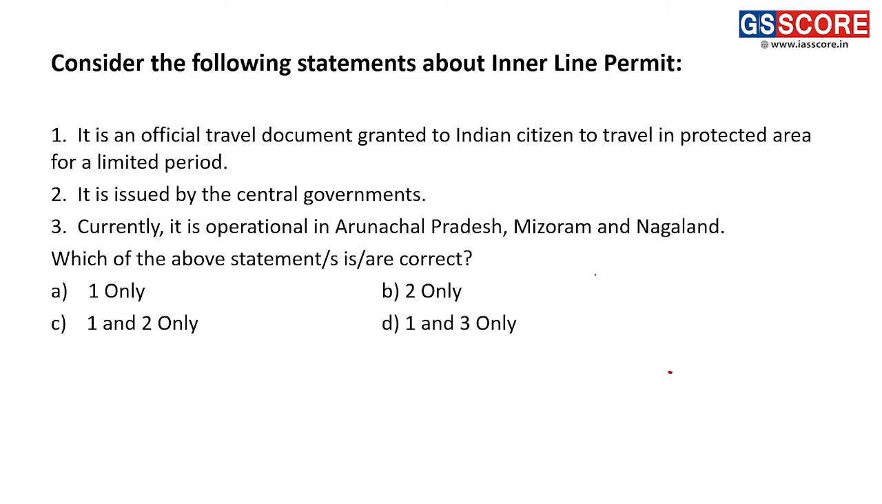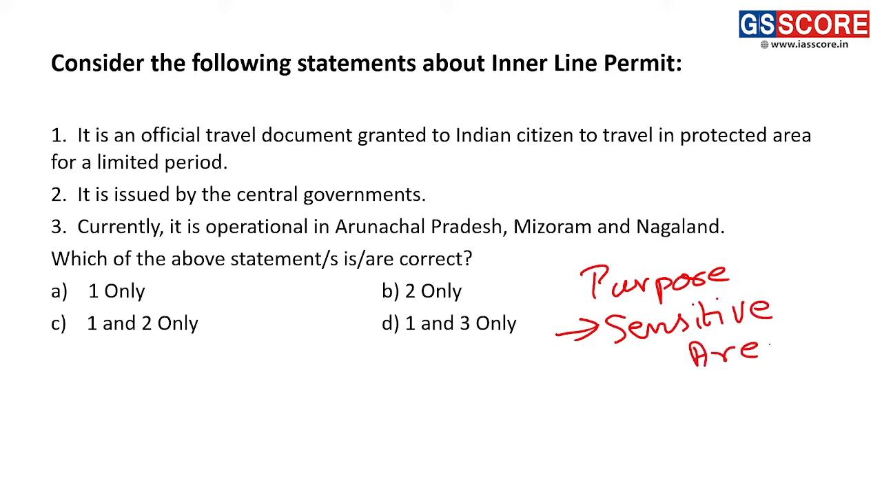So the reason, if you talk about the purpose, why this inner line permit originated. First purpose was to have a tab over sensitive areas, to have a tab over who visits, who enters and who leaves the sensitive areas. Most of these areas are border states of India, and most of these areas are those in which insurgency is active. Okay, so that is the first reason.